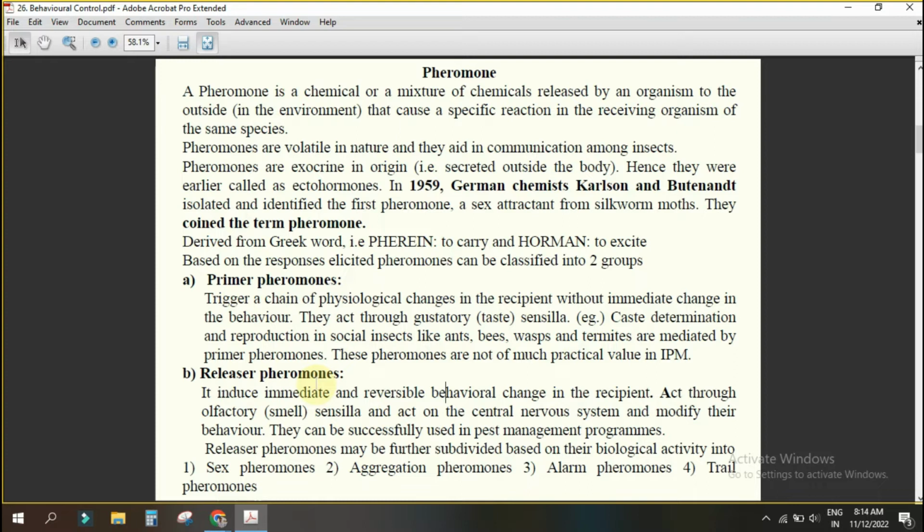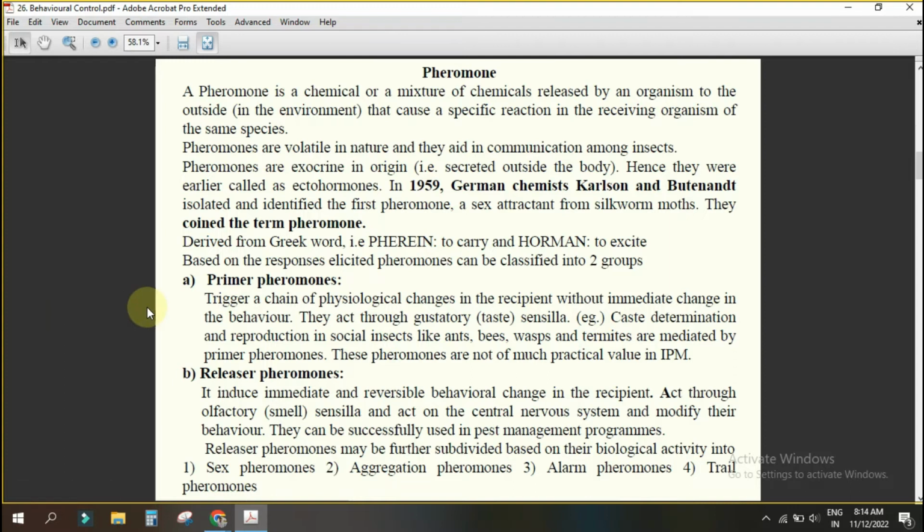Suppose the female pheromone is coming, and the male is going. But suppose suddenly the pheromone stops. Will that male go now towards the female? No. That is your reversible behavioral change. Understood? So this can be successfully utilized in pest management: sex pheromone, aggregation pheromone, alarm pheromone, trail pheromone. One by one we will discuss.